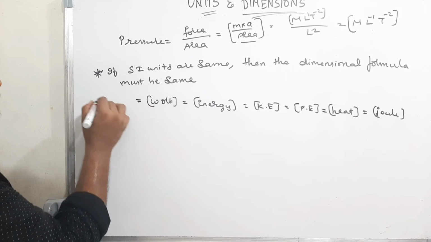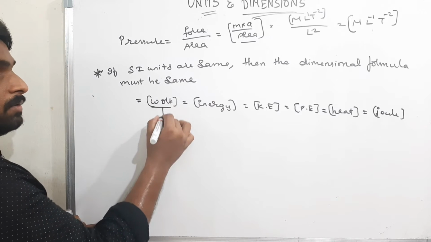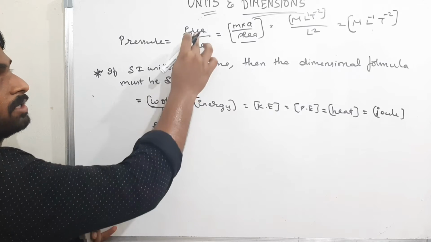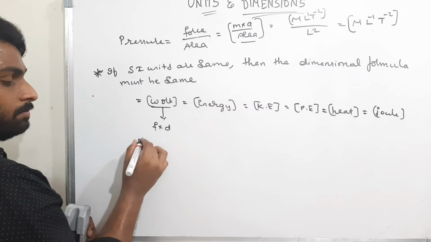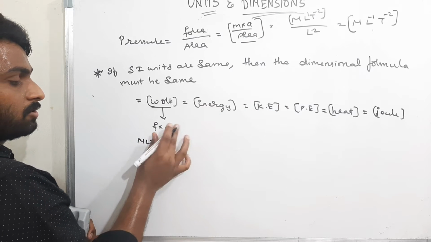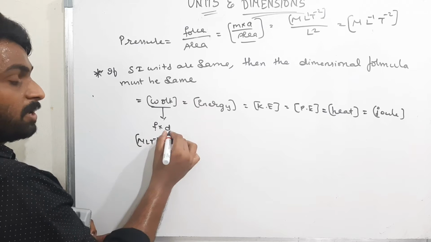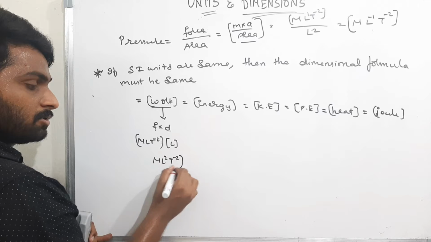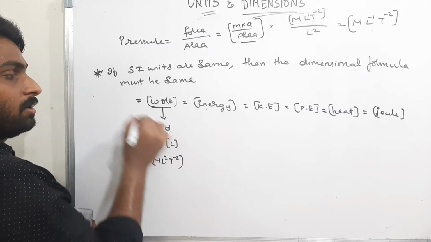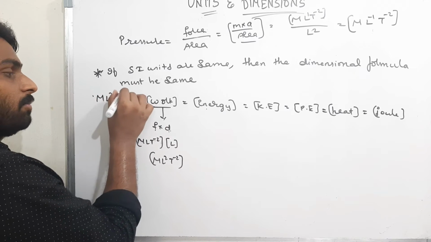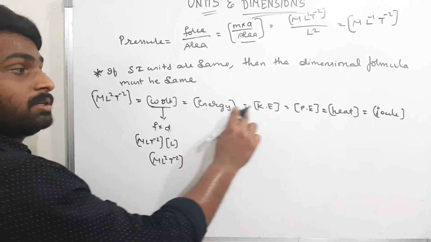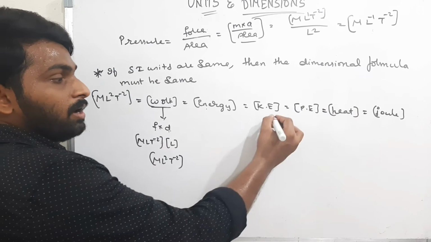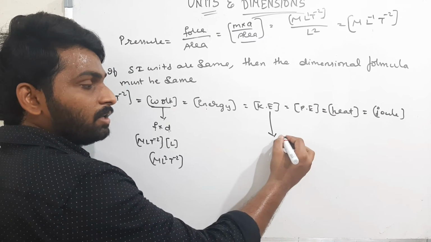What is the dimensionality of work done? Work done is force into displacement, and force is mass into acceleration. The dimensionality of force is M L T power minus 2, into displacement. The dimension of displacement is nothing but L. So it is M L square T power minus 2. For energy also the same dimensionality. That is M L square T power minus 2 is the dimensionality of work, energy, kinetic energy, potential energy, heat energy, and joule. If we take kinetic energy, what is the formula for kinetic energy?